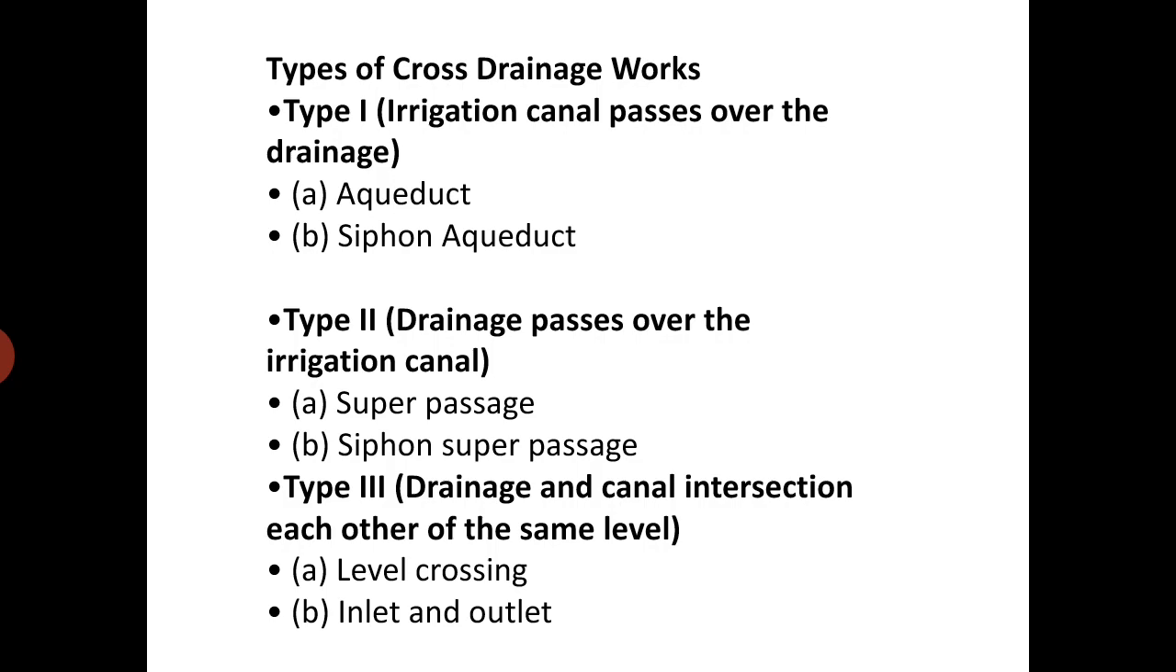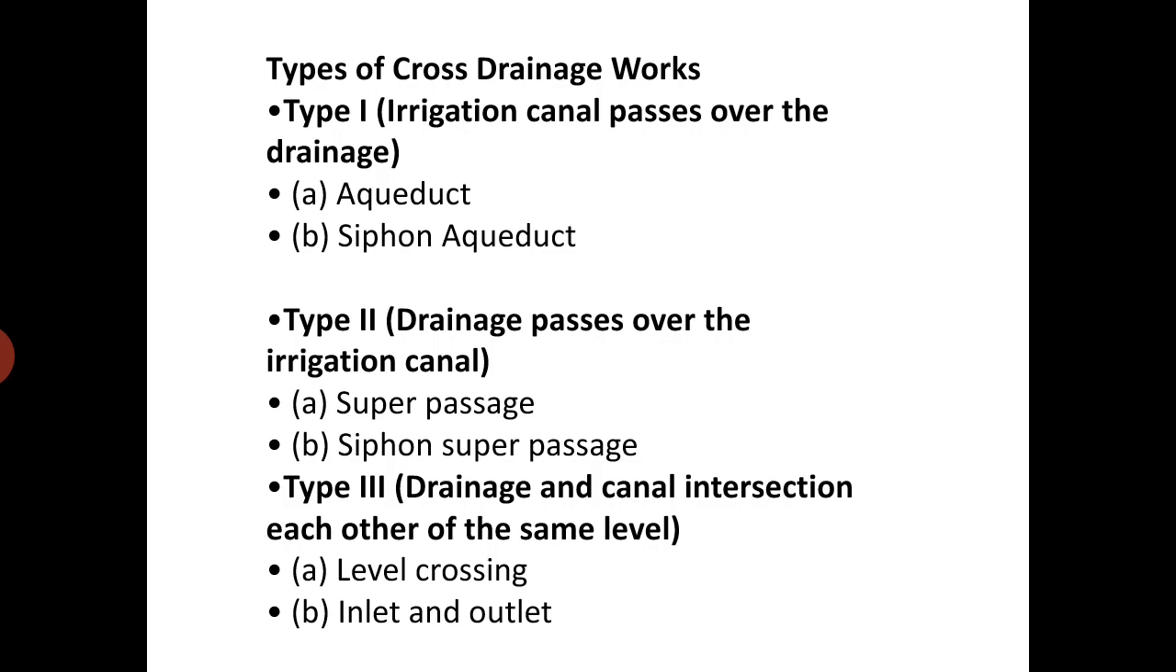Then, depending upon the bed level of the river or canal, the highest flood level of the natural drainage or the maximum water level of the canal, there are different types of cross drainage work. First type is when the irrigation canal passes over the drainage, or passes over the river or any natural drainage or stream. The first type is aqueduct and the second one is siphon aqueduct.